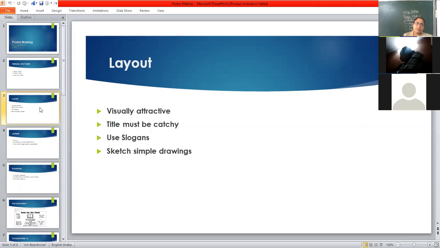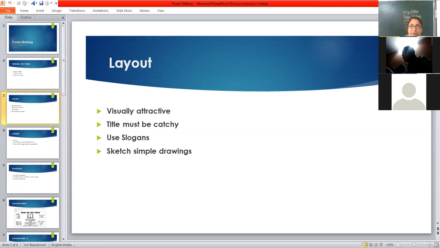As such, a poster doesn't have a fixed format. But the heading, the issuing authority, how you present your heading, topic, caption, so it is visually attractive. The layout must be attractive. And what are the components of this layout? It should be visually attractive. The title must be catchy. There must be a catchy title.